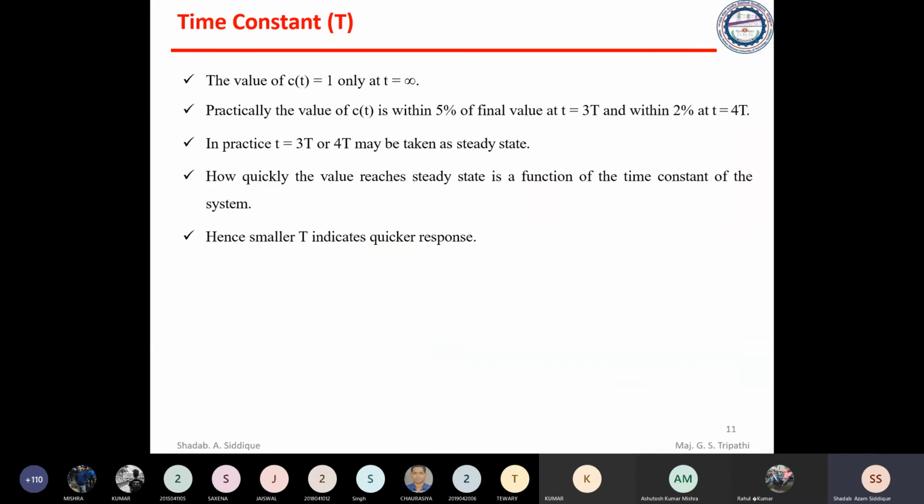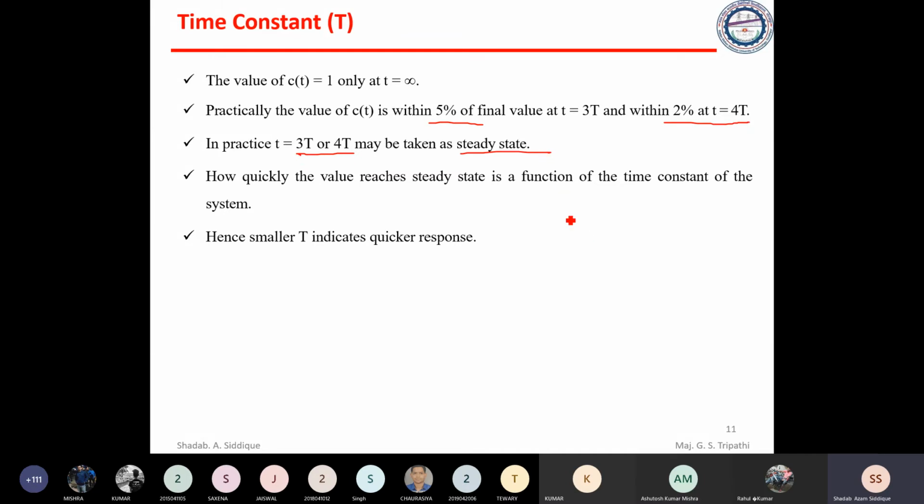Here, the value of c of t is equal to 1 only at t equal to infinity. At t equal to infinity, c of t will be 1 and the error will be 0%. Now, practically the value of c of t is within 5% of the final value at t equal to 3t. That will be within 5%, and within 2% it will be at t equal to 4t. So in practice, we take 3t or 4t as a steady state.